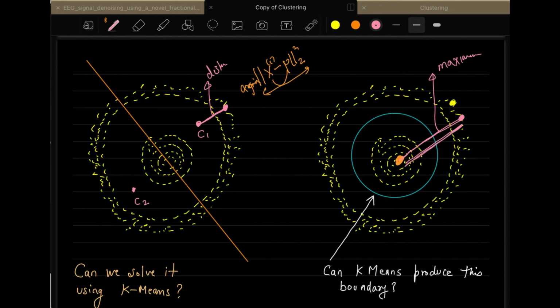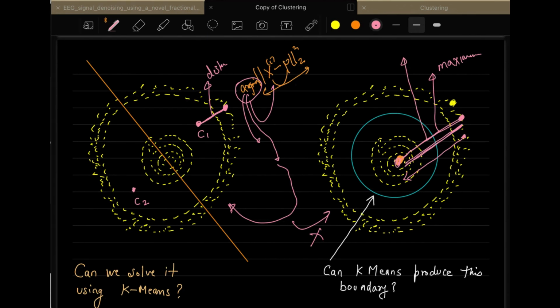And you are actually using Lloyd algorithm and you are using arg minimum. Because of this arg minimum thing, Lloyd's algorithm will find this as the solution and not this as the solution, because here the distance is maximizing. So everybody is comfortable with this reasoning, that k-means will never produce this, because the distance that you are getting by putting the centroid in the middle here is maximizing the distance, which is not the objective function of the Lloyd's algorithm. That's why this result will never come out using k-means. Any questions here regarding this?